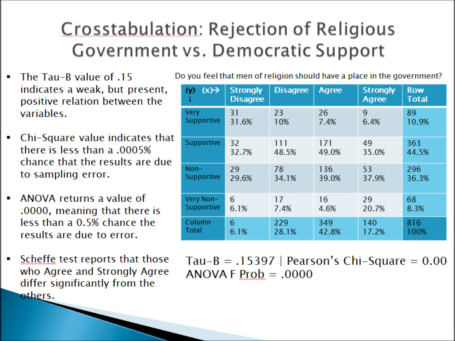This cross-tabulation measures rejection of religious government versus democratic support. All the values look very similar to the previous cross-tabulation, with the exception of the Tau-B value, which is at a lower 0.15, which again indicates a weak, but present, positive relation between the variables.